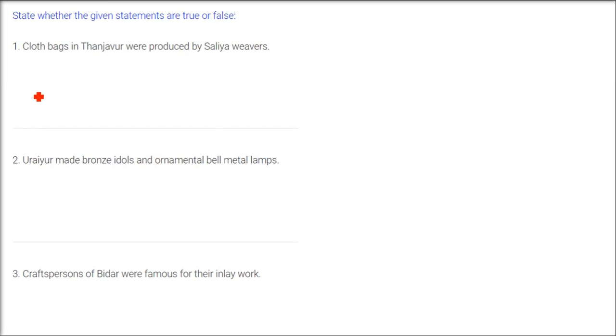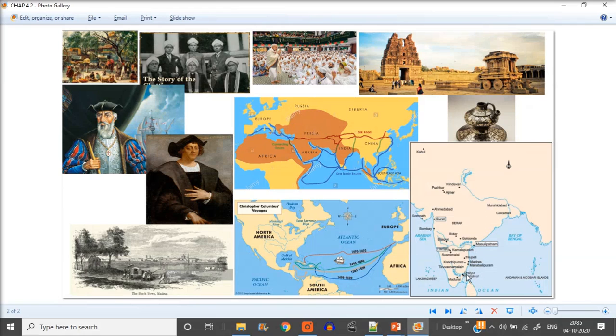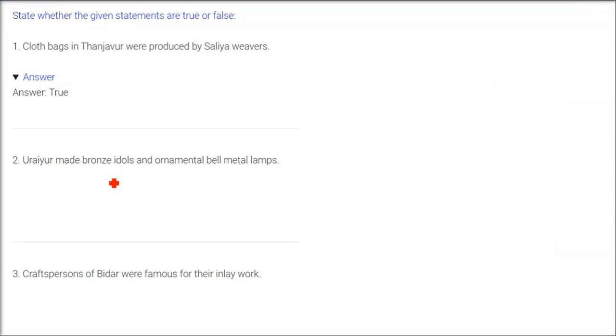So true and false now. Cloth bags in Tanjavur were produced by Saliya weavers. Absolutely correct. So this is Tanjavur we are talking about, Saliya weavers, all related to Tanjavur.